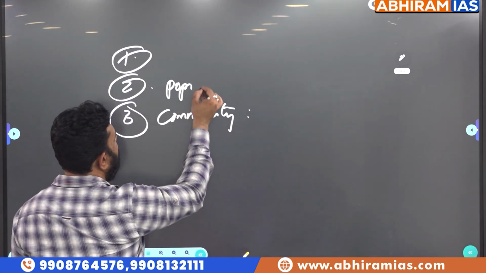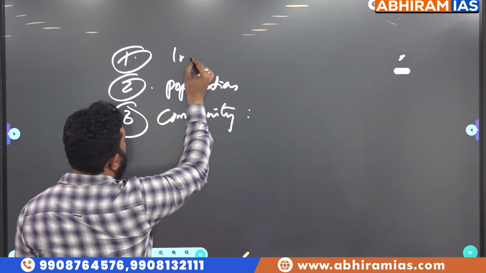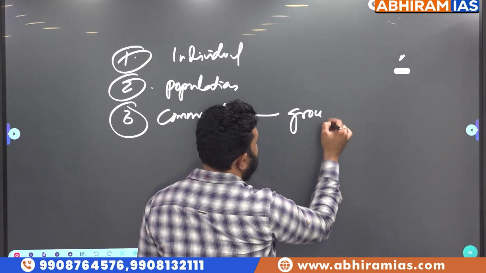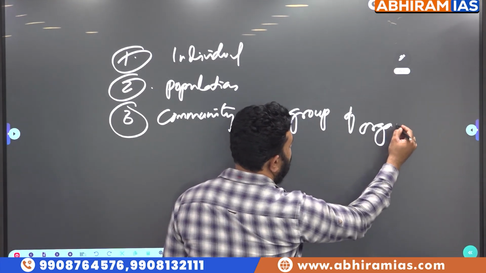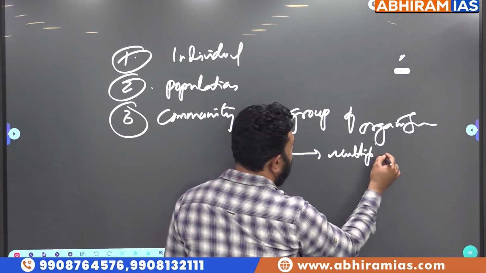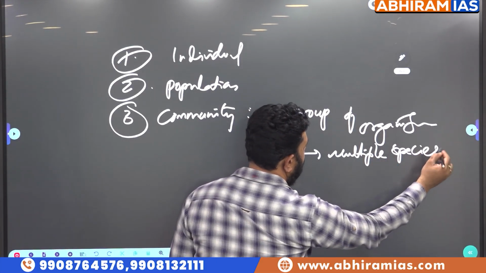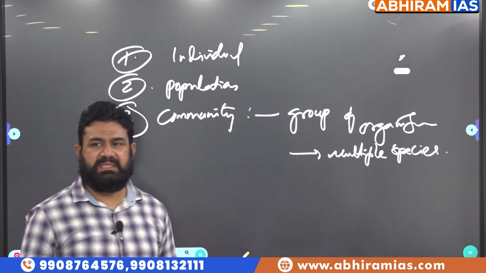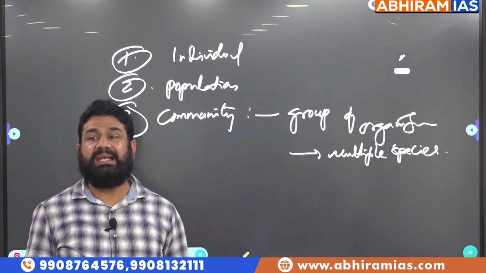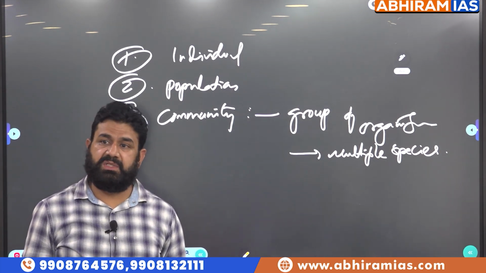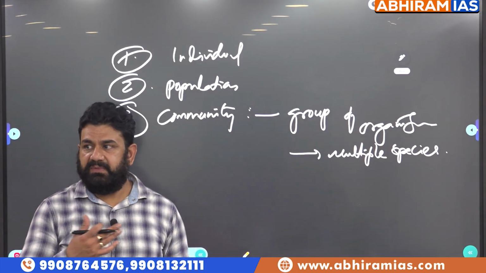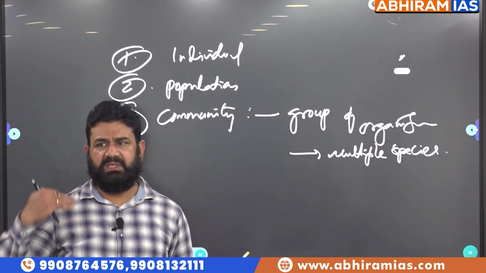What is community here? Community is also a group of organisms which belong to multiple species. For example, in many regions like a lake or a pond or a river or an ocean or a sea or in a forest or in a grassland, we have organisms which live in groups which belong to multiple species.